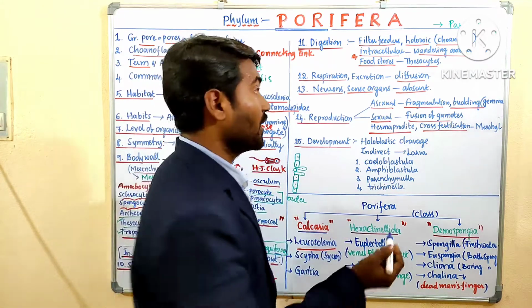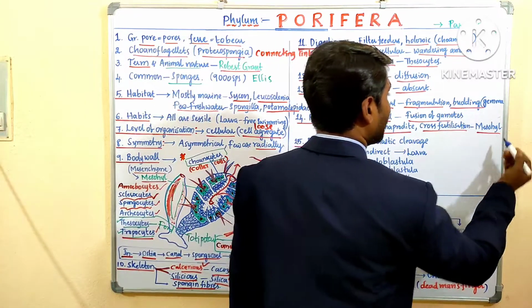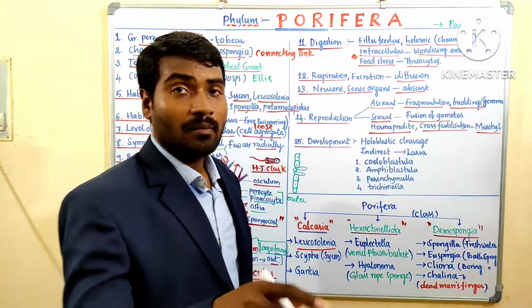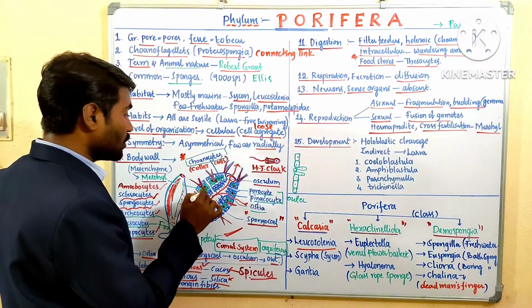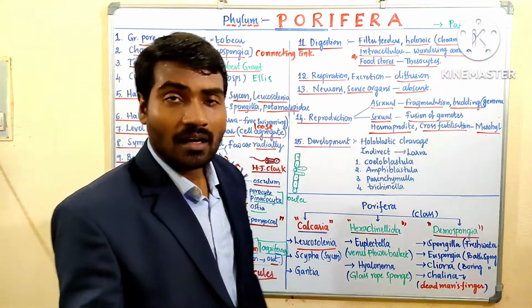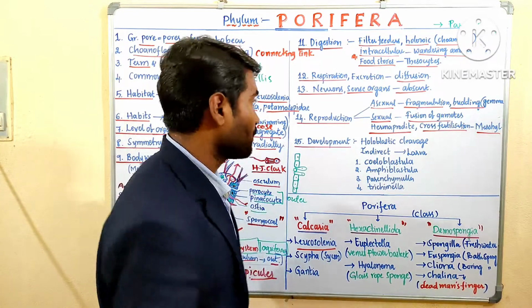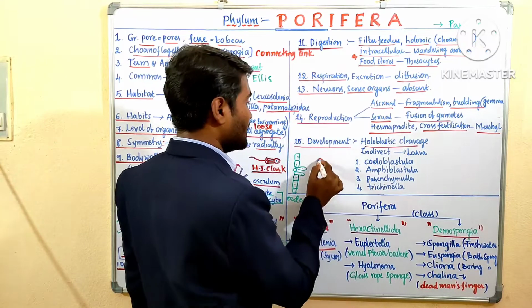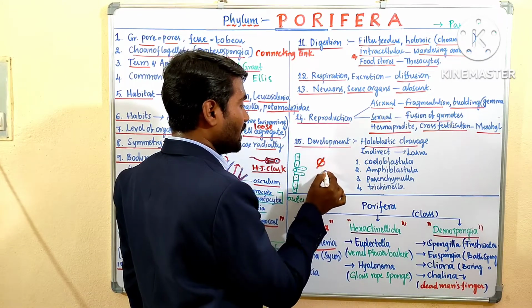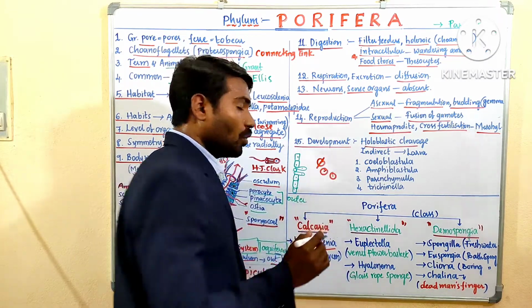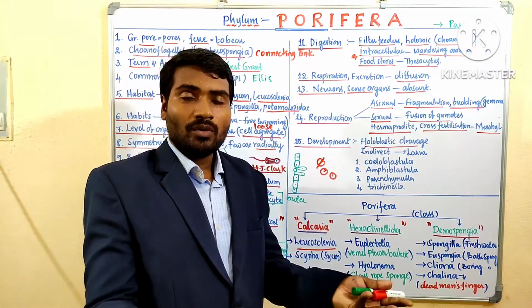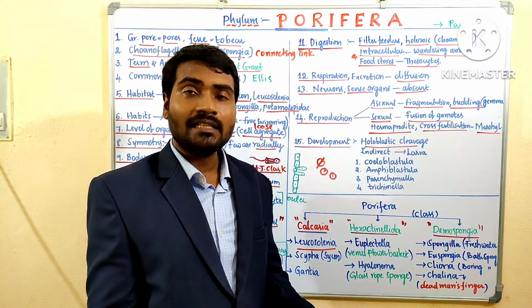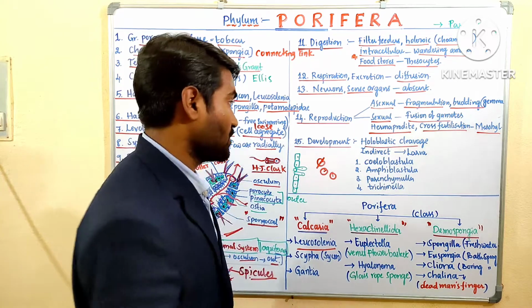This is important. This fertilization occurs in the mesohyle because the germ cells are present in the mesohyle. Then the fertilization also occurs in the mesohyle. Development: holoblastic cleavage. If the cell is completely divided into two cells, the whole cell is going to divide, split. That is called holoblastic cleavage.